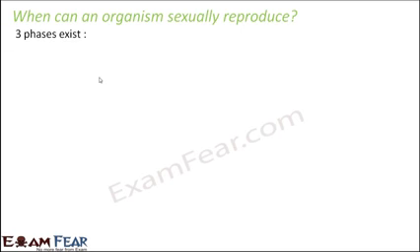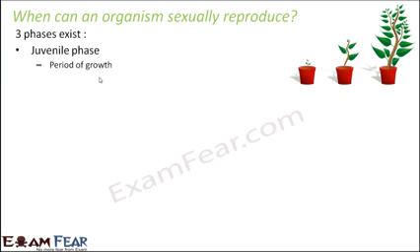Now, depending on when the organism is capable of reproducing sexually, there are three phases in the life of every organism. And what are those three phases? Juvenile phase, which is the first phase, that is the period of growth. So this is the phase when the organism, after being born, grows. Now when I say organism, I not only mean animal, it can be plants also, because sexual reproduction is present in plants also. So this is the phase where the organism cannot reproduce sexually. The organism is just growing, whether it is plant or animal. It is just growing. So it is the growth phase.